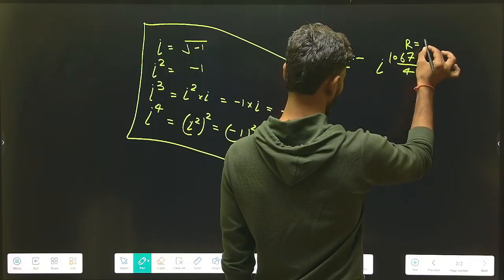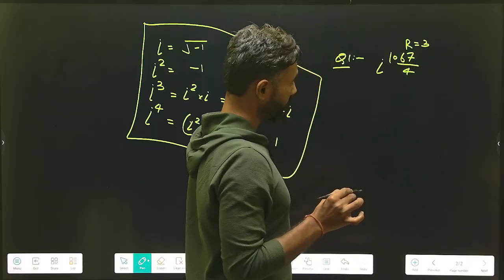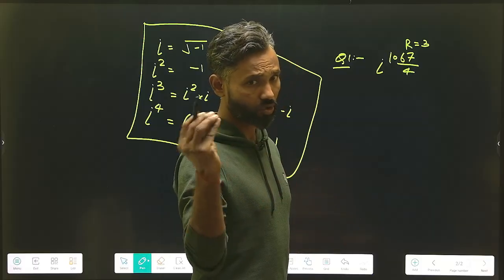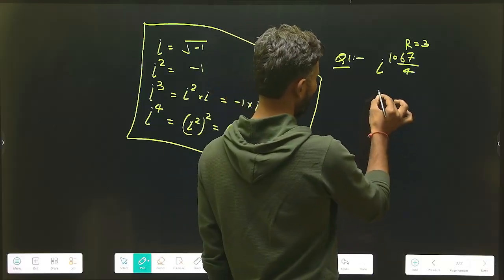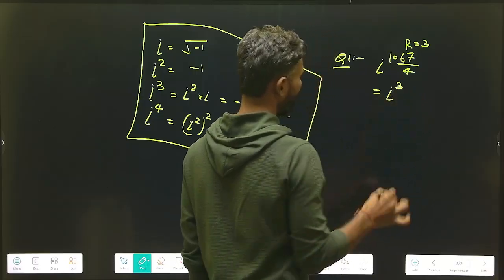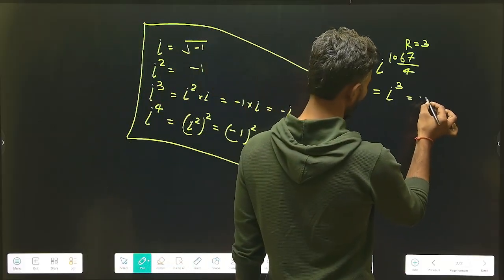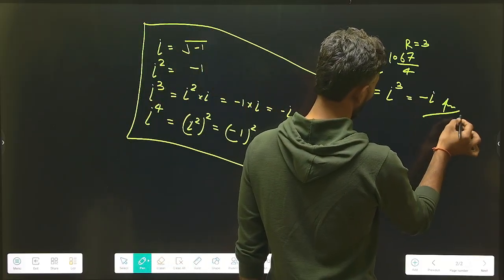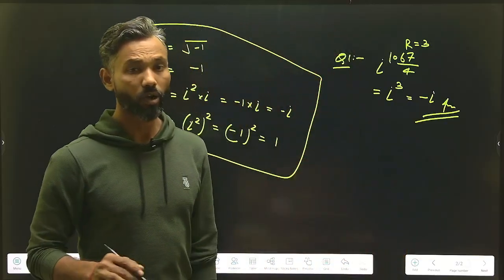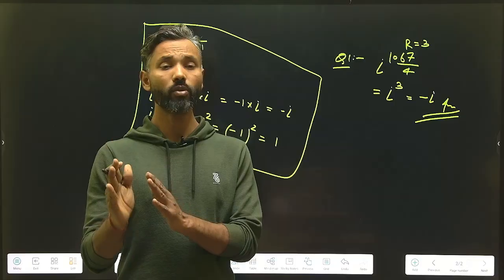Now iota to the power 1067 will be equal to iota cube, and we already know the value of iota cube. Iota cube is equal to minus iota, so this is the simplest answer: iota to the power 1067 is equal to minus iota.